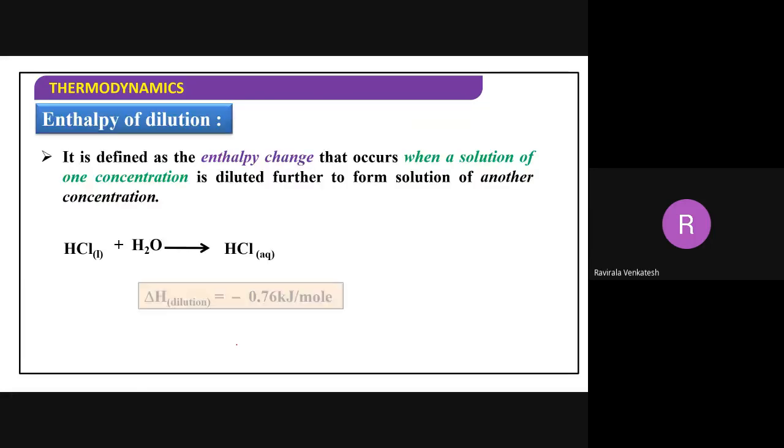Now let me take here, what? Enthalpy of dilution. What is enthalpy of dilution? The change in the enthalpy when a solution of one concentration is diluted further to form a solution of another concentration. For example, this is HCl, aqueous solution, liquid. Adding some water, I got an aqueous solution.